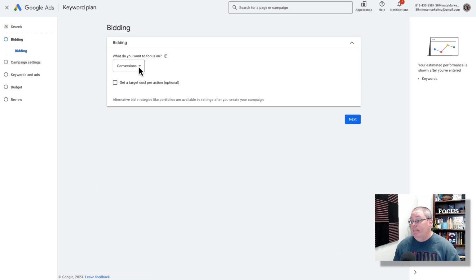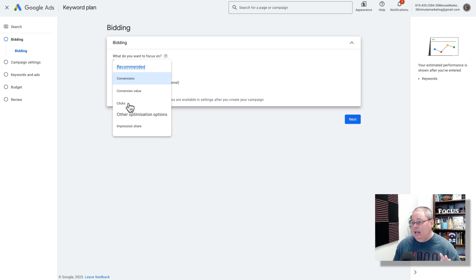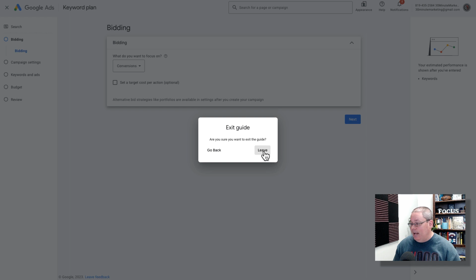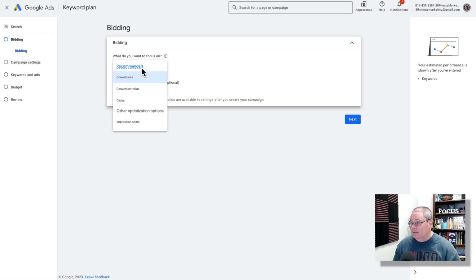Here we have to set up our bidding. This is how we're going to spend our money. We're just going to go for clicks. Creating new campaigns is easier and features. Okay, cancel that, exit the guide, leave. Let me select clicks. I'm going to select clicks.